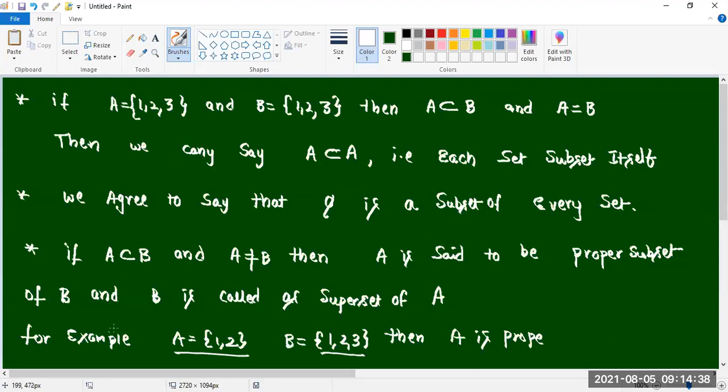A is a subset of A, B is a subset of B. B, how many elements are there? 3 elements are there. 3 elements should not be there in this set A. Then it is called a proper subset of B.